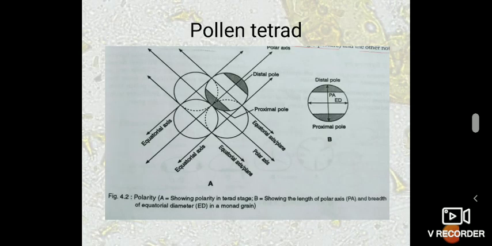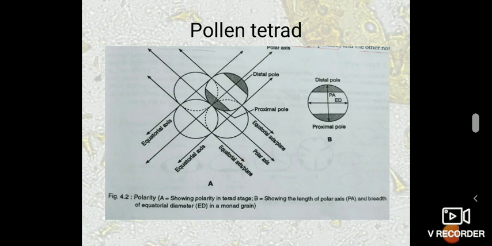First of all, pollen is the first cell of the male gametophyte, formed in the anther after meiotic division. The pollen mother cell, by means of meiosis, gives rise to pollen grains as a tetrad.